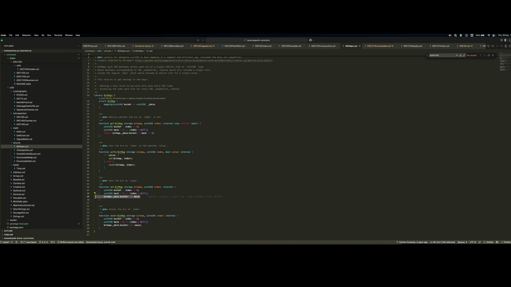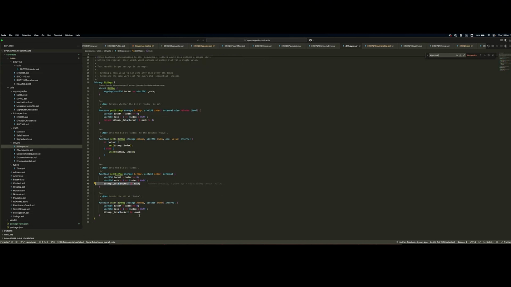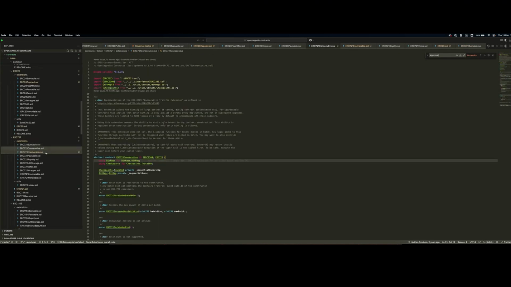And to perform a set, we know that all we have to do is an OR between the 256 bits and the mask, because we know with any two values, any of the two values in OR equal to 1 means that the result is 1. Vice versa, if you want to unset, it's similar, but in this case, we're doing an inversion of the mask. So we're setting to 0 that specific point, and 1 to all the others. And performing the AND means that only for that specific position, we're setting it to 0. So just a quick overview on bitmaps there.